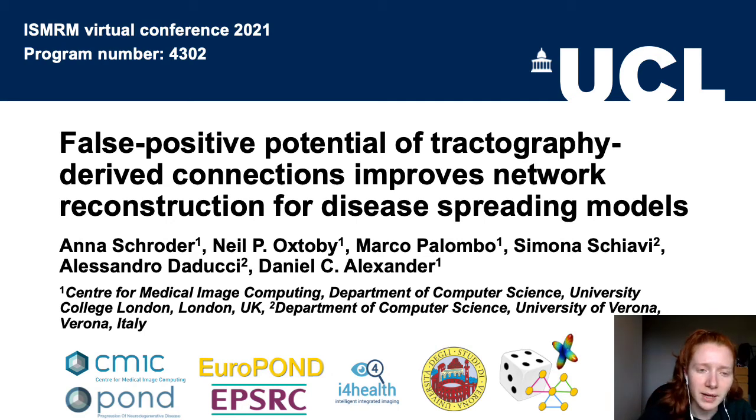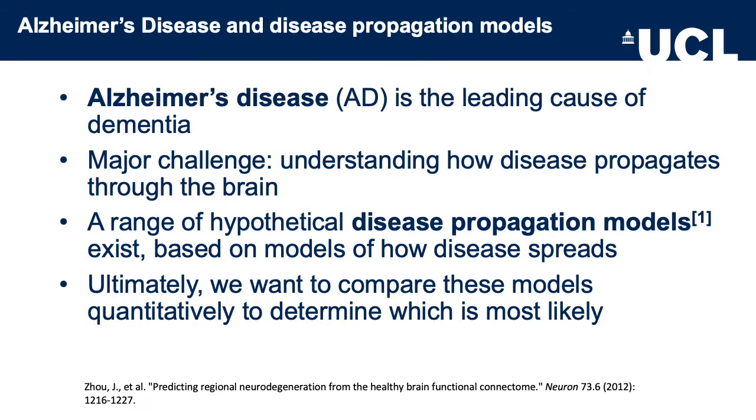Hello everyone, my name is Anna and I will be presenting our poster looking at the false positive potential of tractography connections and how these can be used in network spreading models. This work is motivated by Alzheimer's disease, which is the leading cause of dementia. And a major challenge remains in understanding how the disease pathology propagates through the brain.